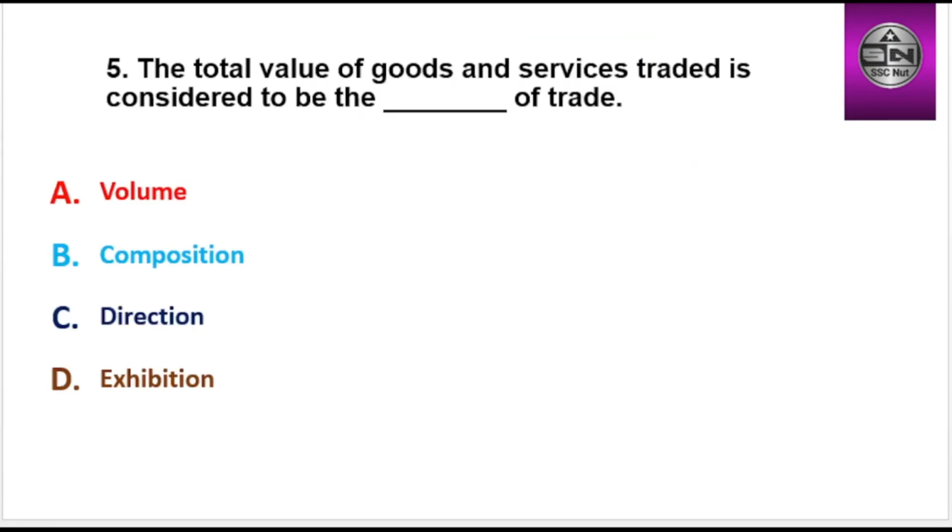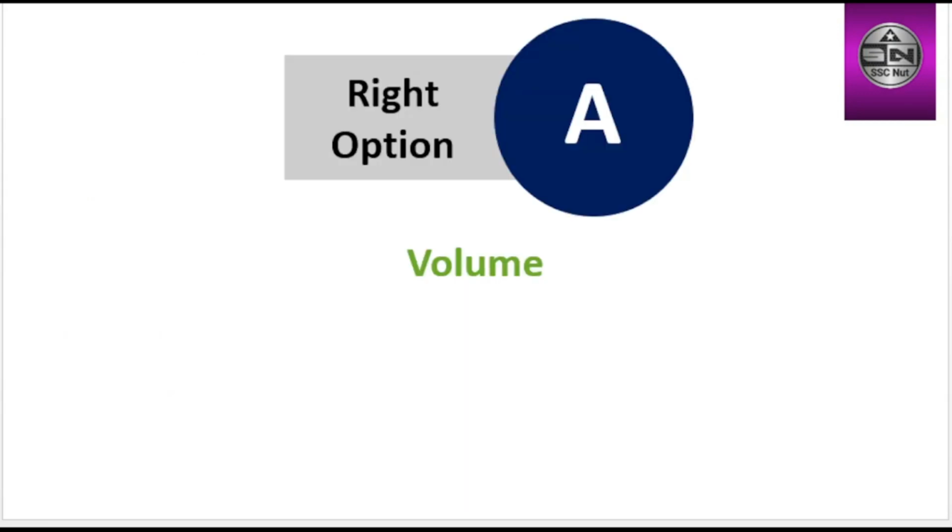Next question, the total value of goods and services traded is considered to be the dash of trade. Options are volume, composition, direction, exhibition. Right option is A, volume.